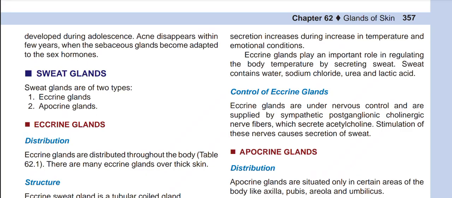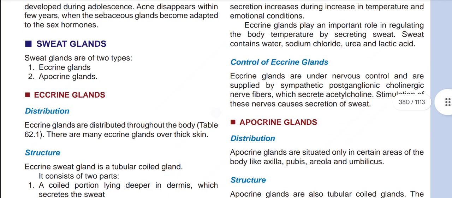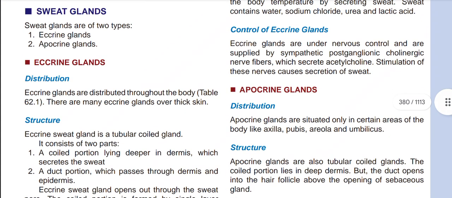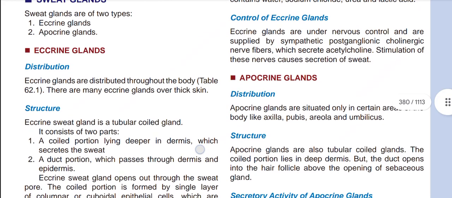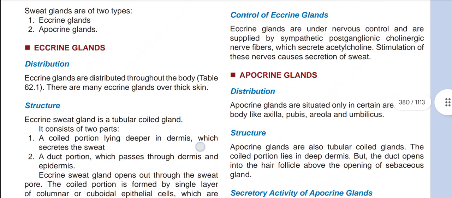Now, sweat glands. Sweat glands are generally of two types, eccrine gland and apocrine gland. Eccrine glands are distributed throughout the body, but the apocrine glands are situated only in certain areas like axilla, pubis, areola, umbilicus, etc. So, first of all, we will discuss the eccrine gland.